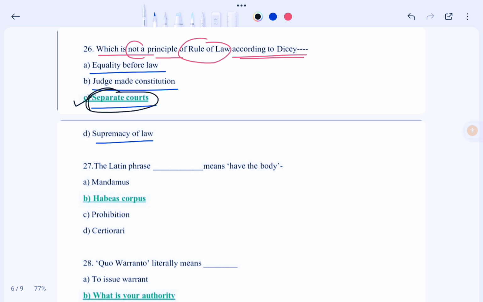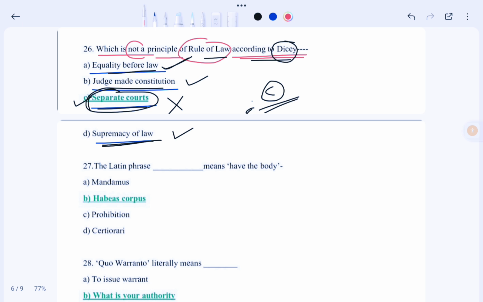That means equality before law is the principle of rule of law according to Dicey, and option B, judge made constitution, this is also a principle of rule of law according to Dicey, and supremacy of law, this is also a principle of rule of law as per the words of Dicey. So in this case our correct option would be option C, that means separate courts is not a principle of rule of law. Okay, so now moving to next question.